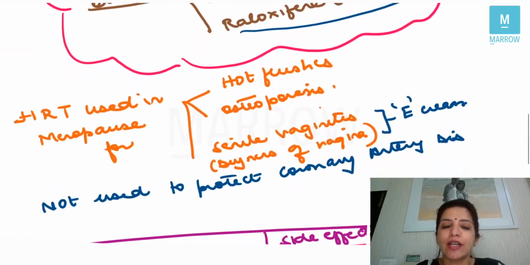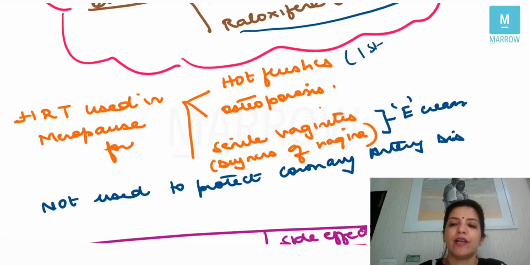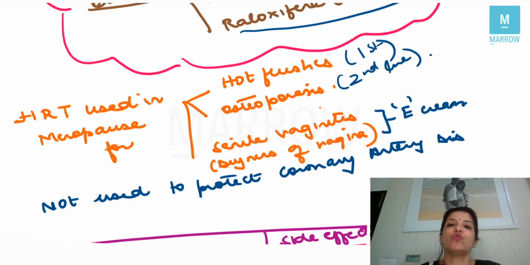Now, HRT is used in menopausal females for treating hot flushes, where it is the first line drug. It is used in osteoporosis, where it is the second line drug, and it is also used for managing senile vaginitis. What is senile vaginitis? Senile vaginitis is the dryness of the vagina which is seen in a postmenopausal female. So the management of senile vaginitis is you have to give topical estrogen cream.